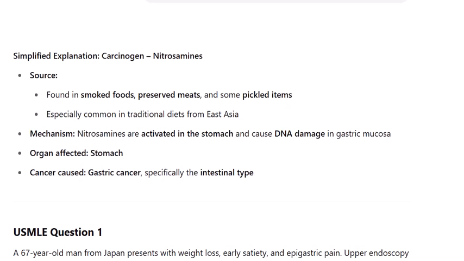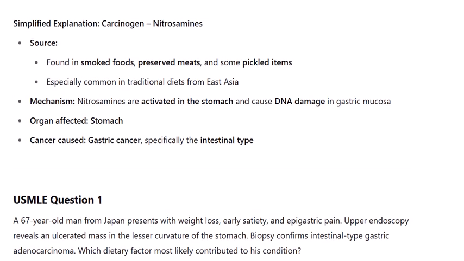Carcinogen: nitrosamines. Source: found in smoked foods, preserved meats, and some pickled items, especially common in traditional diets from East Asia. Mechanism: nitrosamines are activated in the stomach and cause DNA damage in gastric mucosa. Organ affected: stomach. Cancer caused: gastric cancer, specifically the intestinal type.